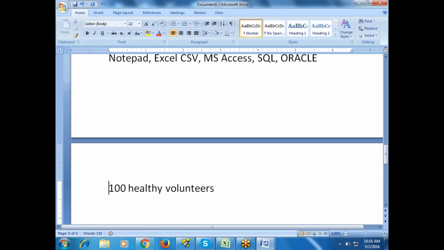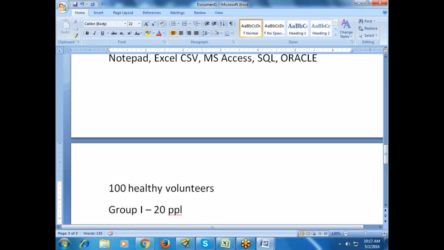Now suppose I am dosing 500 mg, what happens? Because it was an animal, it was able to resist. I can't exactly expect the same with human beings. Now what I am going to do is divide these 100 healthy volunteers into 5 groups. So each group will have how many subjects? 20. Obviously, when I say 5 groups, you will get 20 in each group.